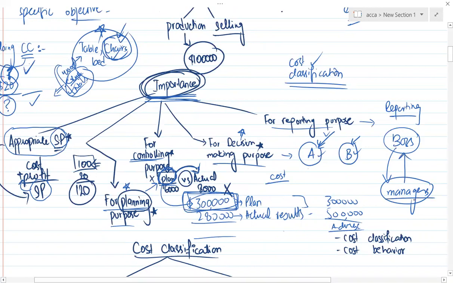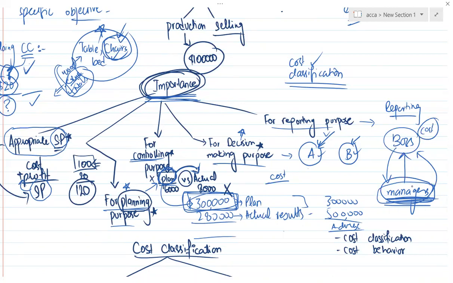For example, if the boss asks how much cost is incurring on a specific product, and the managers are not doing cost classification, they would never know how much cost is incurring on that product. If they are doing cost classification, they can easily report this. But if they are not, they can't even tell the proper cost to the boss. So the reporting purpose can be achieved only if you are doing cost classification.